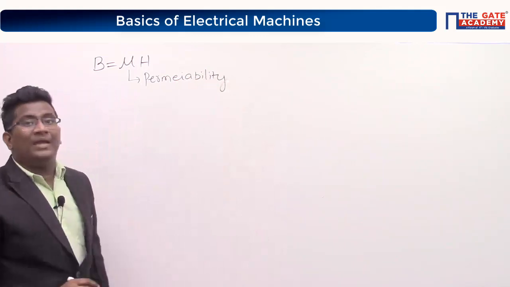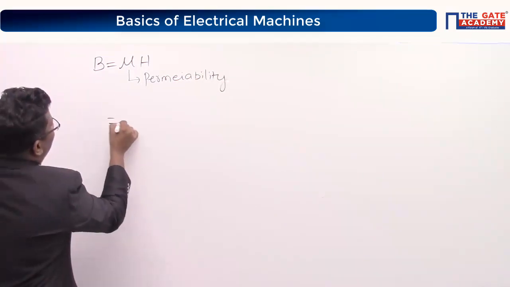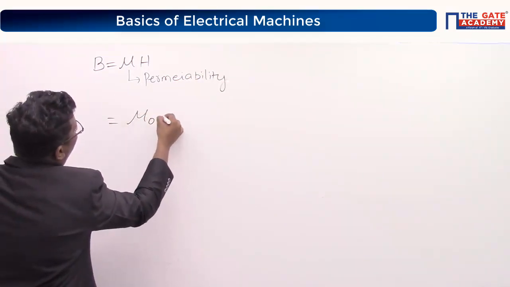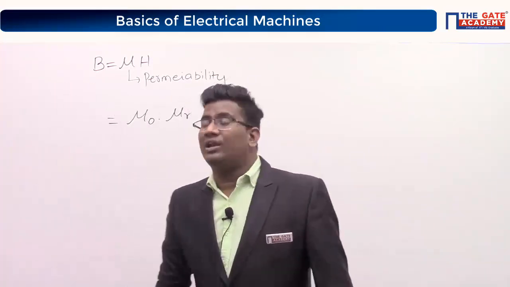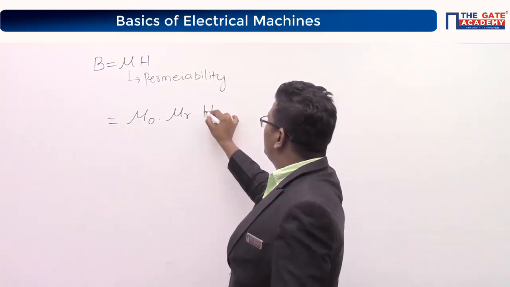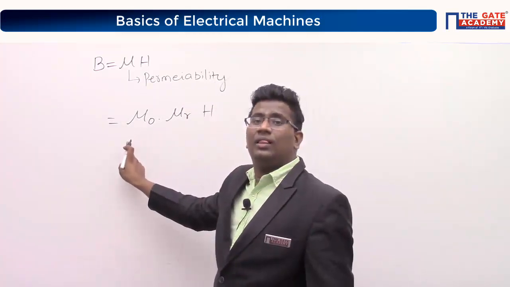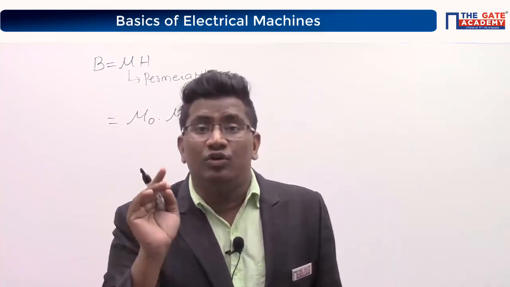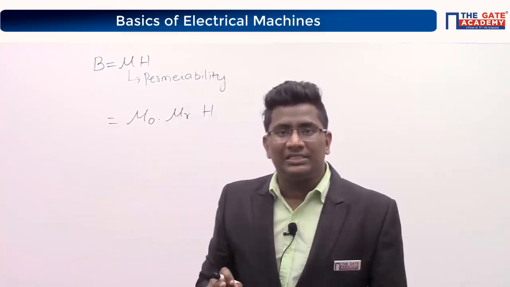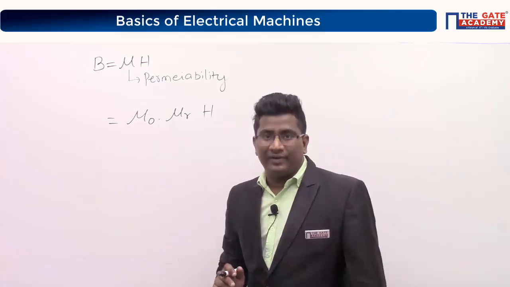Mu is called permeability. So can I write permeability is nothing but mu naught into mu r? Can I write like that? Where mu naught is equal to what? Absolute permeability. Yes, absolute permeability.